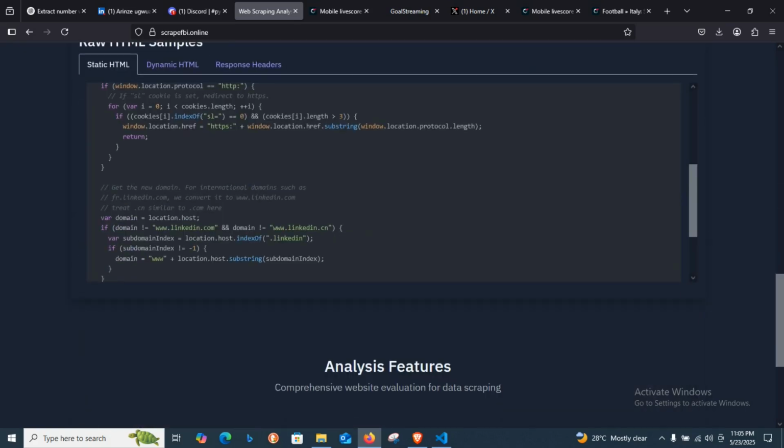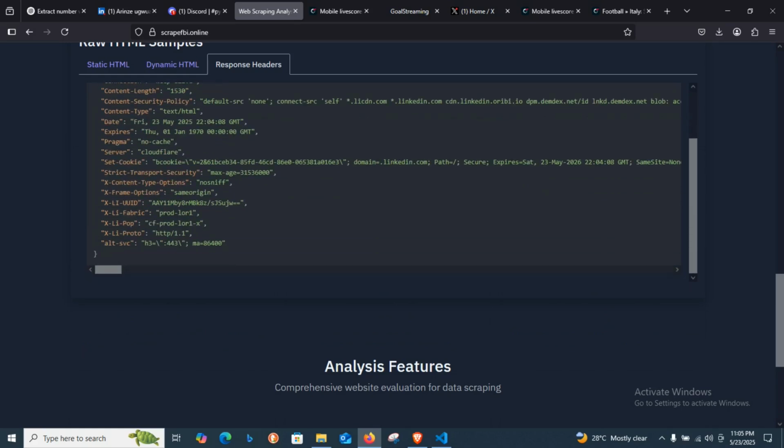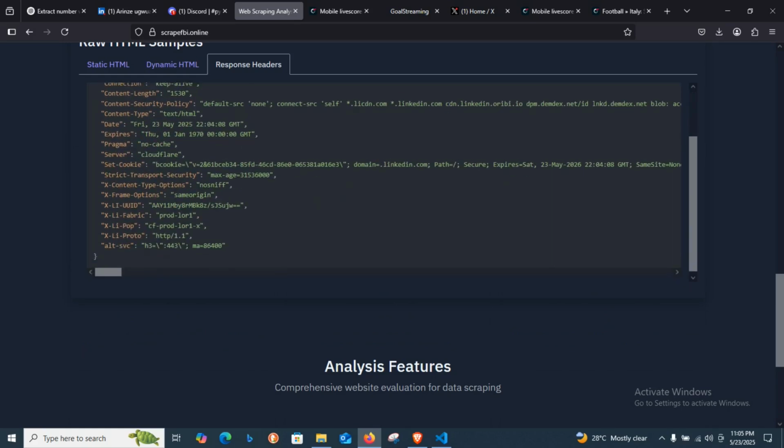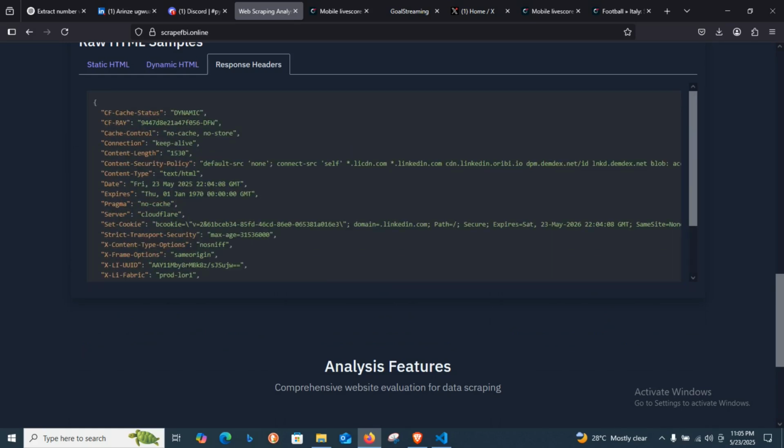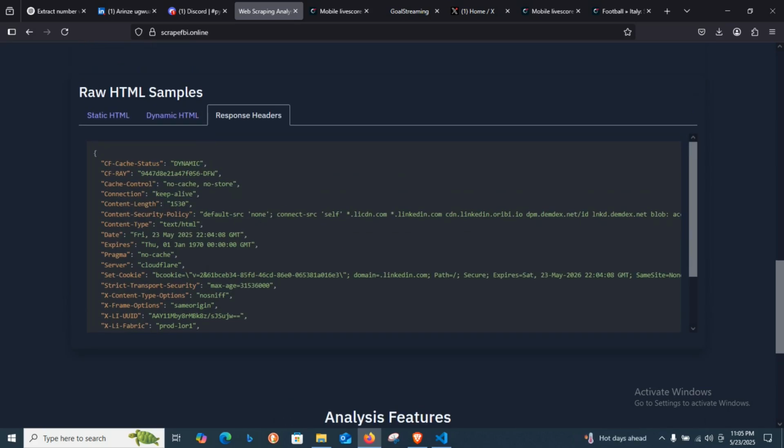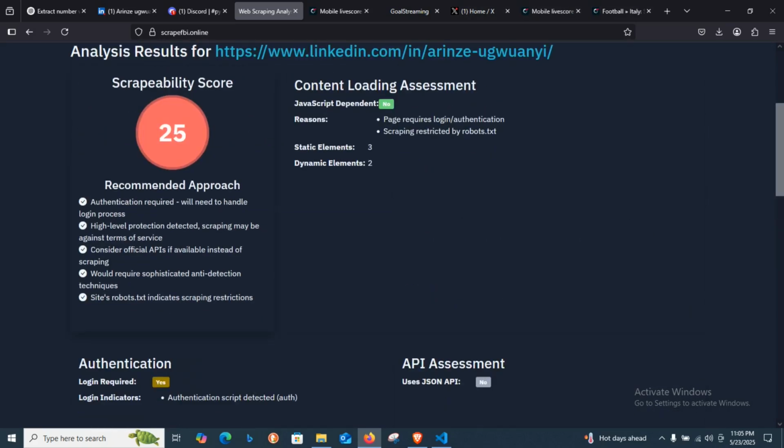It's also showing you the static HTML that it saw, and then the dynamic, and then the request header. You could actually use this request header if you want to. You could copy it, use it, and then manipulate it as you go. As you can see, it's showing me that there's a cookie here, so you grab the cookie and everything. So let's try another one.